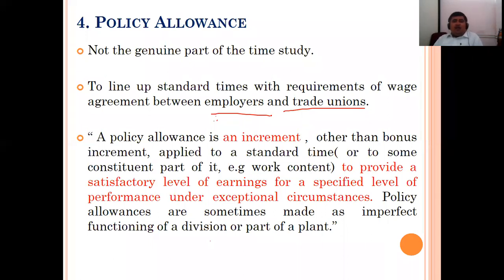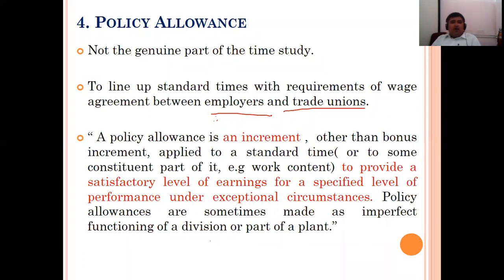A policy allowance is an increment, other than bonus increment, applied to the standard time, or to some constituent part of it. For example, work content. First, we will understand all these lines.